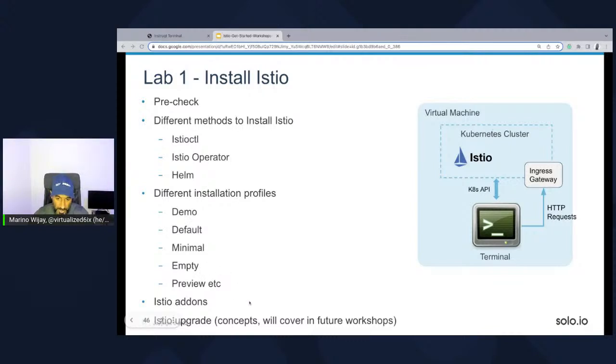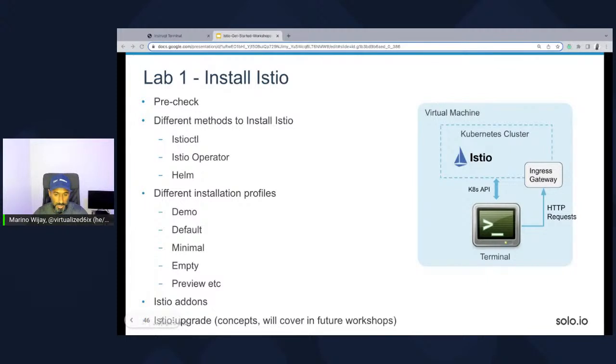There's actually one here that you're not going to see right now, which if you join us in part 2 next week, we'll discuss something called ambient mesh. Today, I won't discuss it, but it's a new mode of operation within Istio. We'll be using the demo profile because it's going to give us what we need to get Istio up and running. That's the first part of the lab.